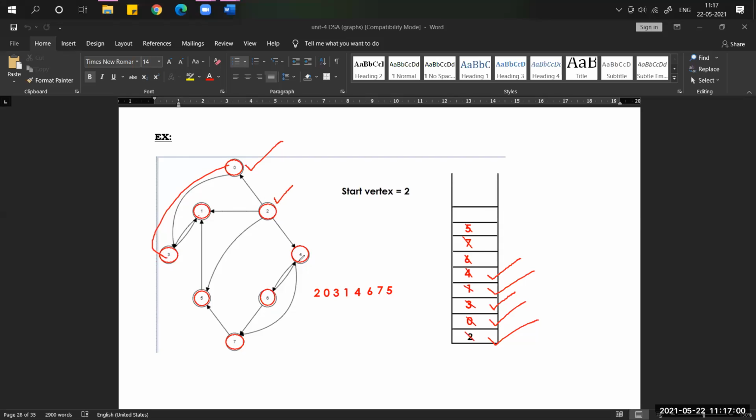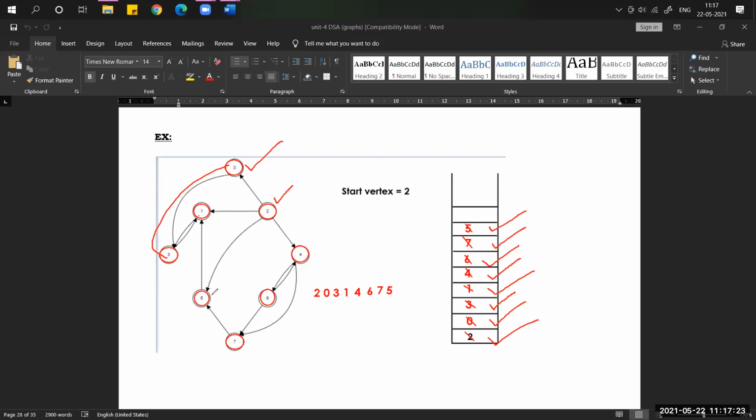Now from 4, is there any outgoing direction, to which node? 6. That's why 6 is visited. Now from 6, is there any outgoing direction? 7. So 7 is visited. From 7, which is the outgoing direction? 5. So again we push 5 into the stack.